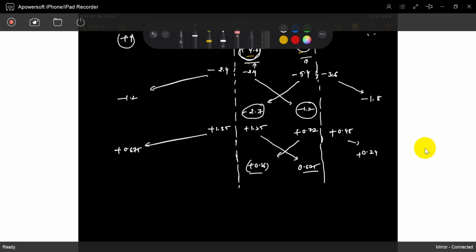So 0.36 is again an unbalanced moment. So minus 0.18, minus 0.18 off. Here 0.675 multiplied by 3 divided by 5 is 0.405.